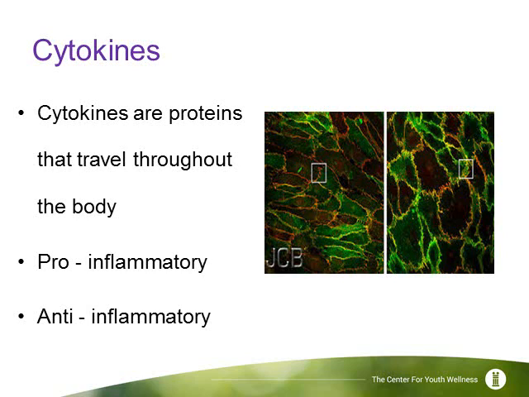Cytokines are proteins which are secreted by immune cells and can travel anywhere in the body. There are two types of cytokines: pro-inflammatory and anti-inflammatory. Inflammation is your body at work during the healing process. A cytokine's job is to activate or suppress inflammation. You might think of cytokines as inflammatory regulators. If you need extra inflammation, your pro-inflammatory cytokines help out. If you need to reduce inflammation, your anti-inflammatory cytokines help.